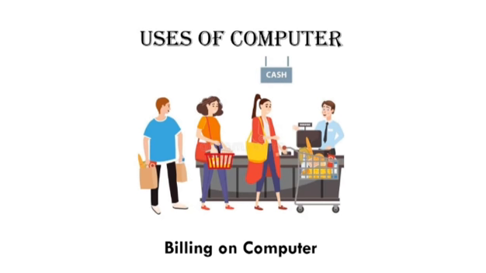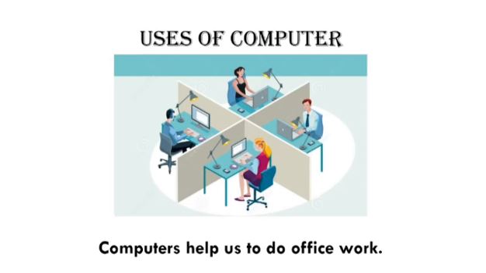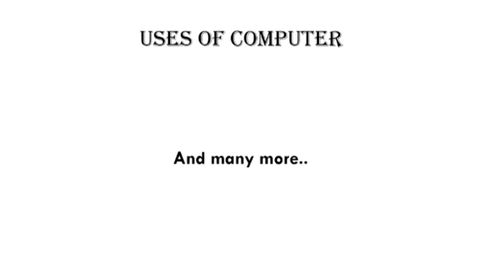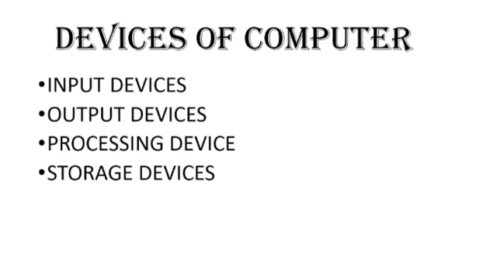In shopping malls also, you must have noticed that whenever you go to billing counter after shopping, they also use the computers for giving you the bills. Computers help us to do office work also. And there are many more. Now we have basically 4 devices of computer. These are input devices, output devices, processing device, storage devices. Let's discuss all these one by one.